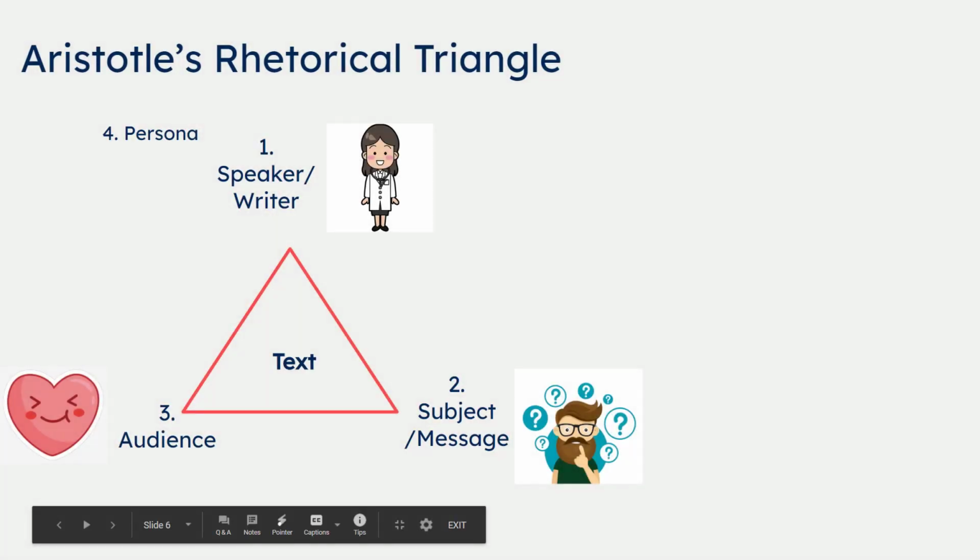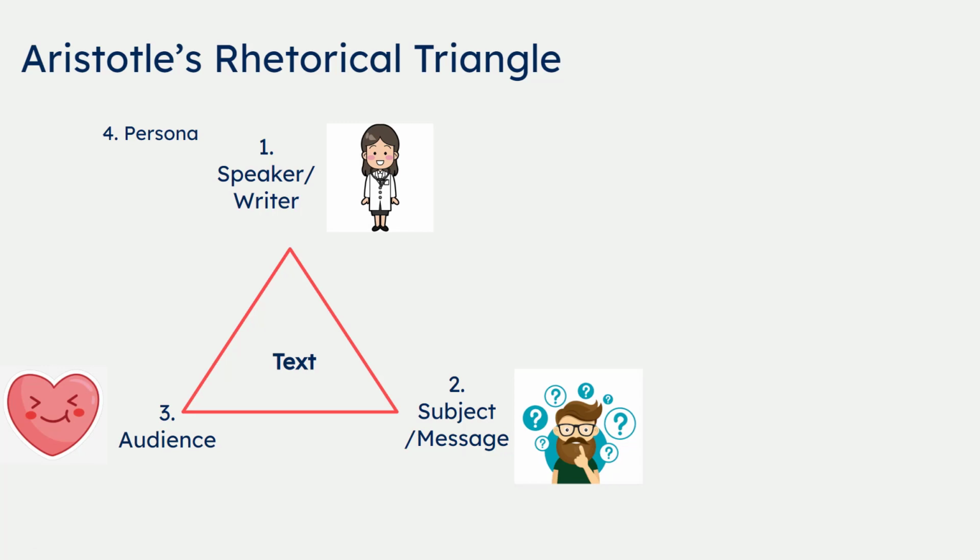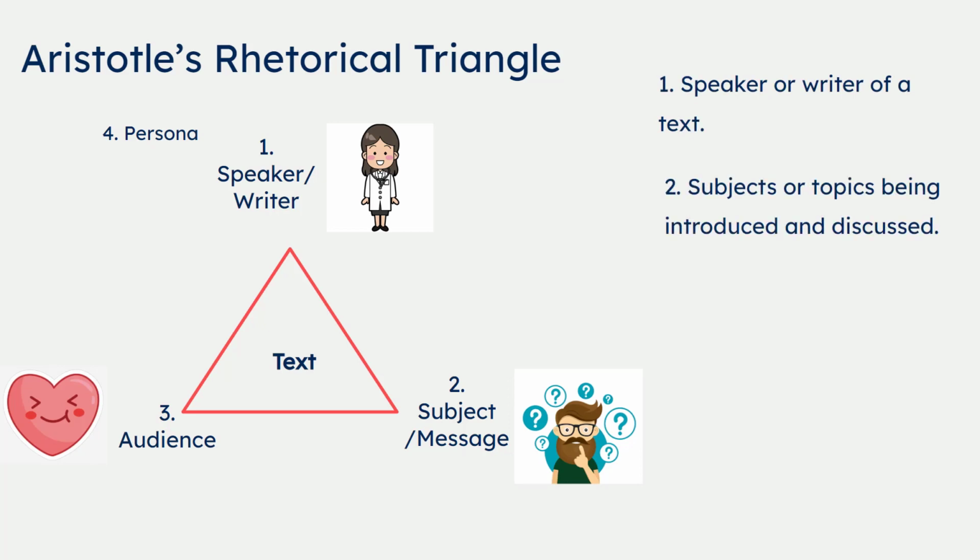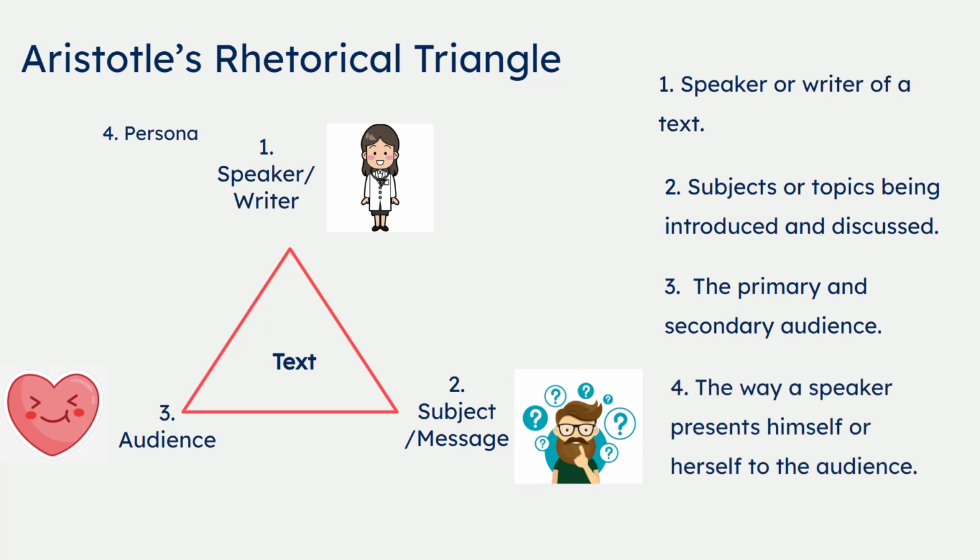Aristotle's rhetorical triangle is a tool that tries to explain the relationship between 3 key elements in rhetoric. 1. The speaker or writer of a text. 2. The subject or topics being introduced and discussed. And 3. The audience for whom the text was written, which can be primary and secondary. Not included in the triangle, but it is part of Aristotle's idea, is 4. Persona, which is how the speaker presents himself or herself to the audience.